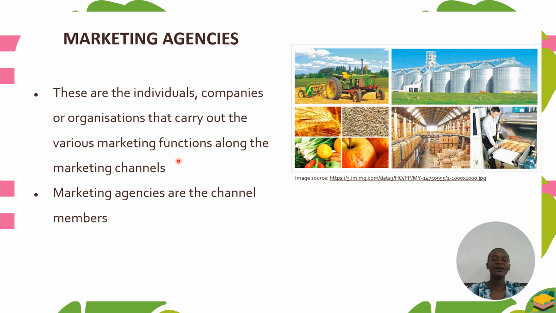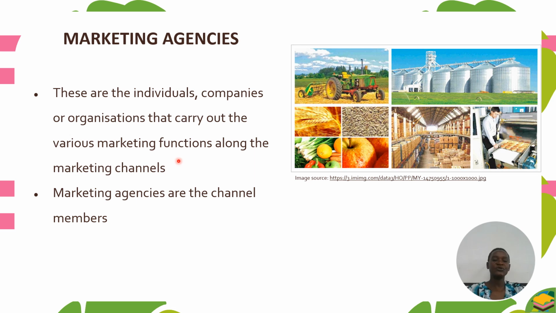So those agricultural products will move stage by stage. There are stages through which those commodities will move from the point of production to the point of consumption. Of course, sometimes the products might go direct from the point of production to the point of consumption, but sometimes they'll go through intermediaries.